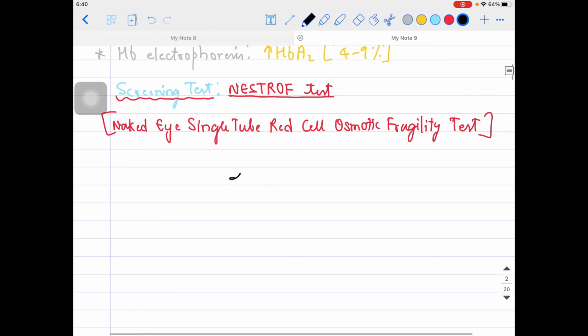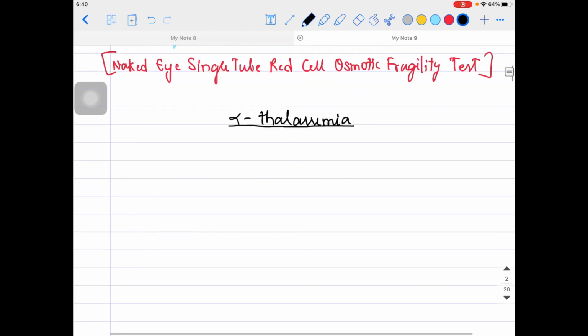Fine. Now I am coming to a very important part. The beta thalassemia we have covered already. We are going to cover alpha thalassemia now guys. In the alpha thalassemia, I will tell you the 4 types basically. What are these 4 types? One can be that one alpha gene deletion can be there. Only one alpha gene deletion can be there.